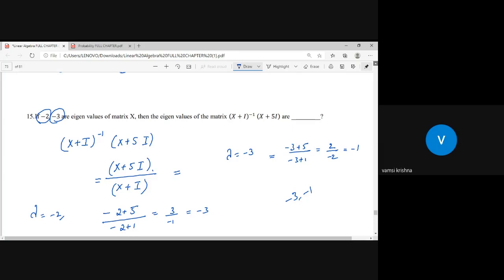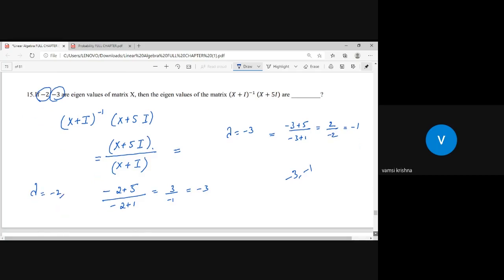Understand, students, how we are solving the questions just by using the properties. That's why I trust properties very much. They are that much important.